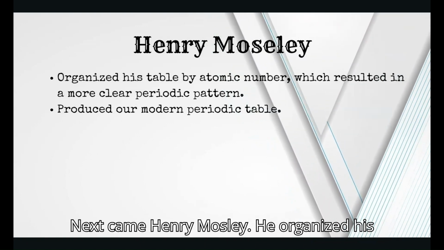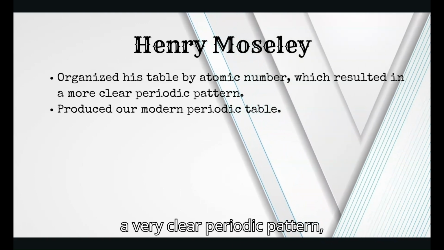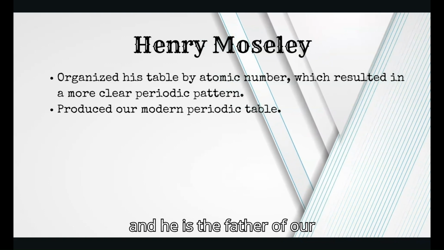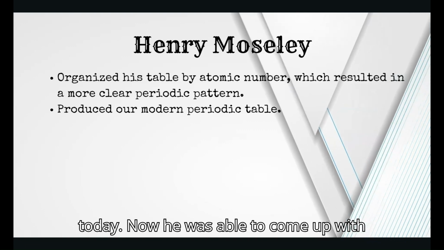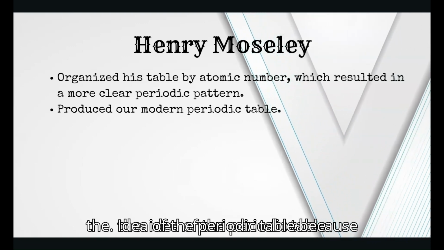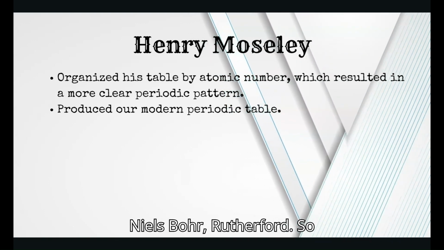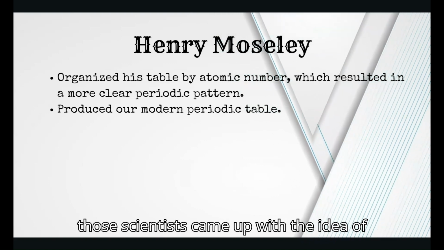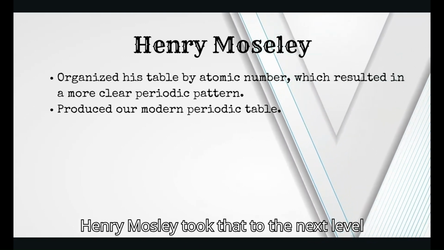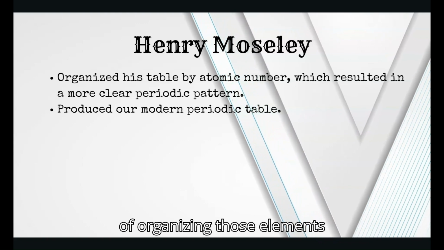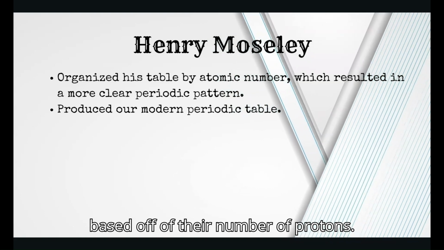Next came Henry Moseley. He organized his table by atomic number, which resulted in a very clear periodic pattern. He is the father of our modern periodic table that we still use today. He was able to come up with the idea because of other scientists that we already know about, including Niels Bohr and Rutherford. Those scientists came up with the idea of the protons in the atom, and Henry Moseley took that to the next level by organizing the elements based off of their number of protons.